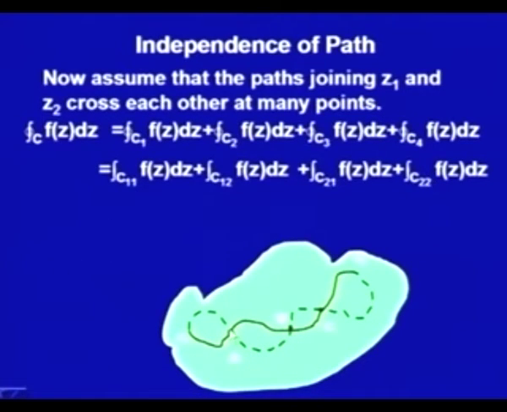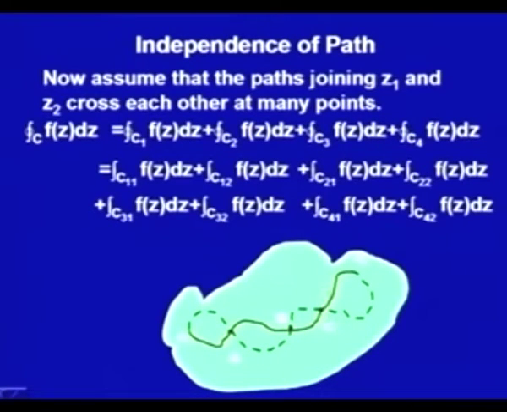So, here I am taking first this direction, and then C2 is this one. Similarly, for B to C I am taking again the positive direction, that is, C31 is this red one and C32 is this green one in this direction. Then C41 is this red one in the negative direction, and then C42 is the green path from this direction.